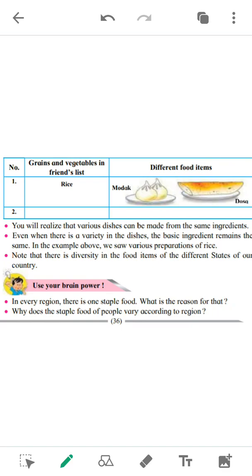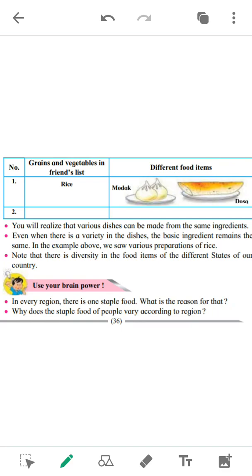Suppose we live in Maharashtra. People in Maharashtra eat more chapati as compared to rice, while people in West Bengal don't eat chapati. They generally eat chapatis at breakfast time, while they eat rice all the time. So their staple food is rice, while our staple food or grain is wheat, because we eat more chapatis. So there is diversity. Diversity means the differences in food items in the different states.